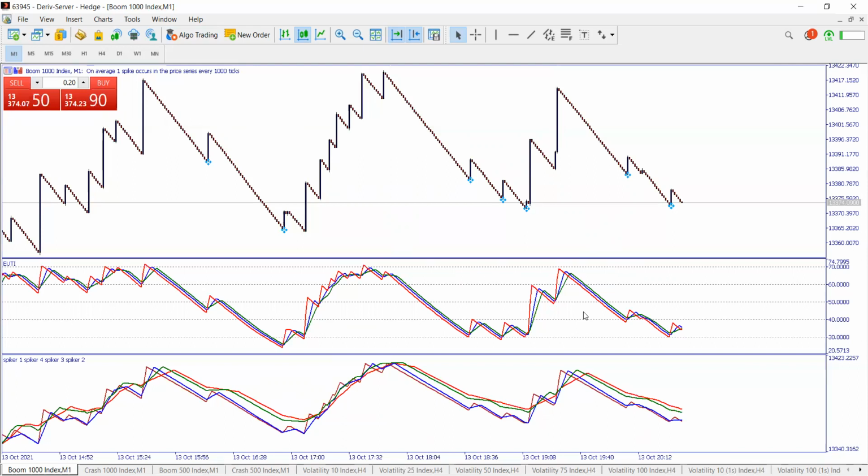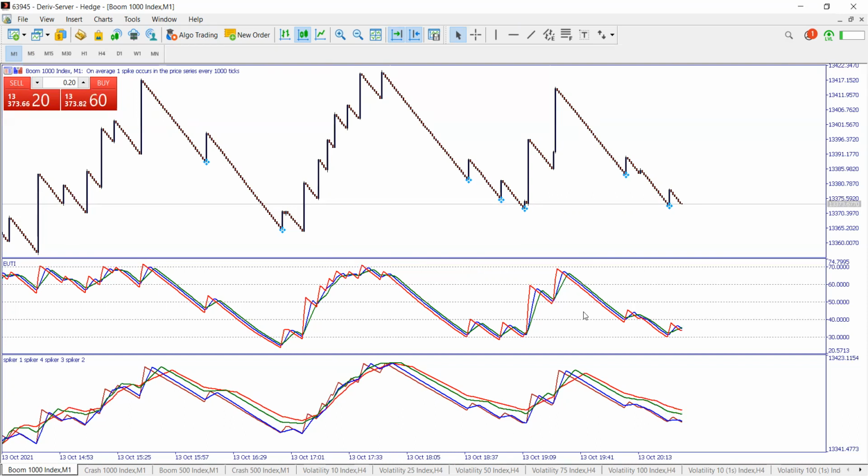And then make sure that the spike indicator has given us a signal by forming a rainbow color, on the spike indicator at the bottom.